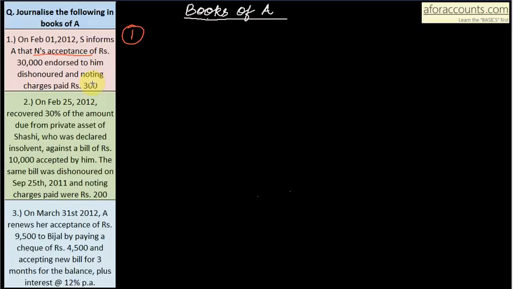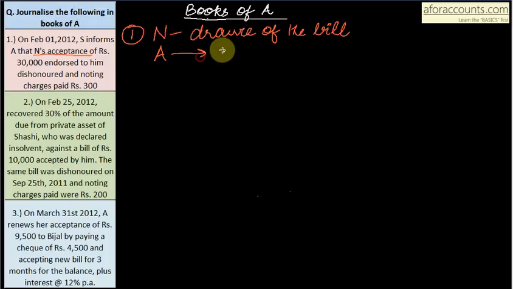So first of all, tell me who is N. N has accepted the bill. That means N was the drawee of the bill. Okay, and the bill came to S from A. A gave that bill to S. So A is your endorser and S is your endorsee.